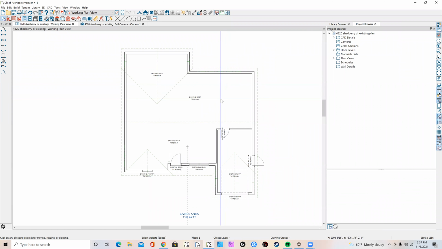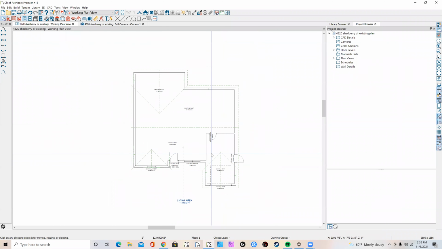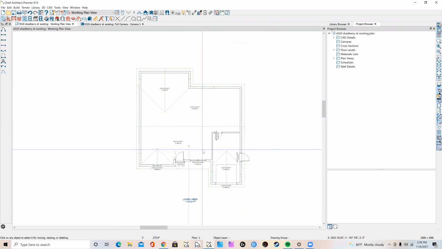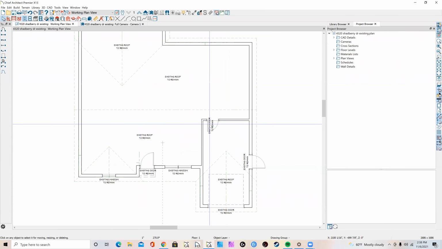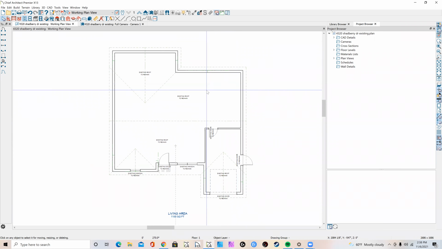Okay, now in this video, we're going to take this demolition plan. It's not really a demolition plan. This is more of an existing plan, but we still put it in the demolition plan. We would be removing some of these items, but we're still going to put it on a demolition plan page to show the existing condition of this house. Again, we are converting this garage into a living space.